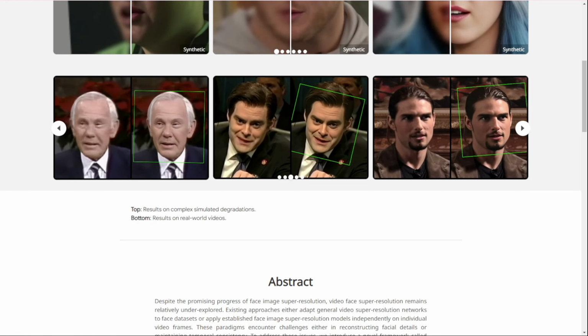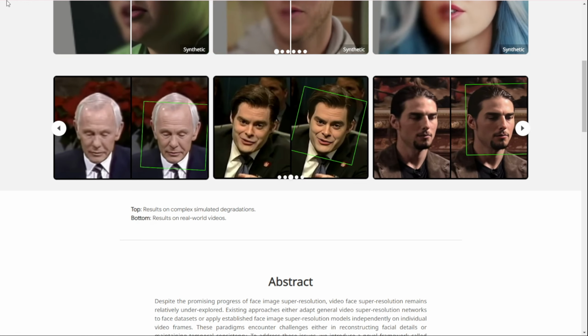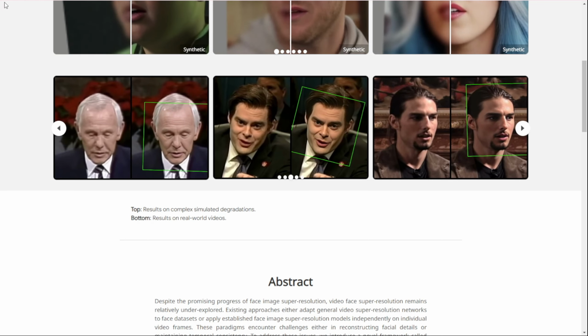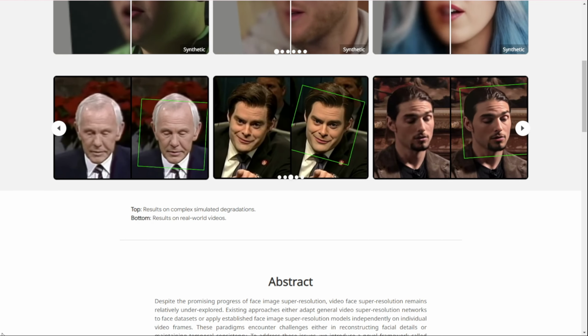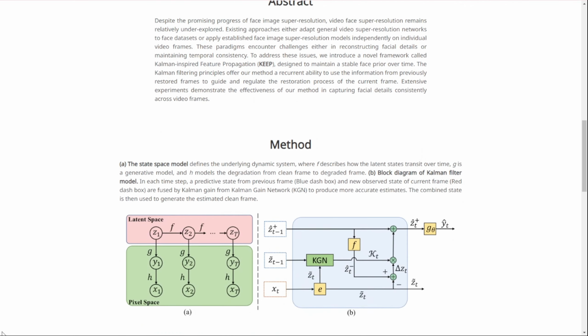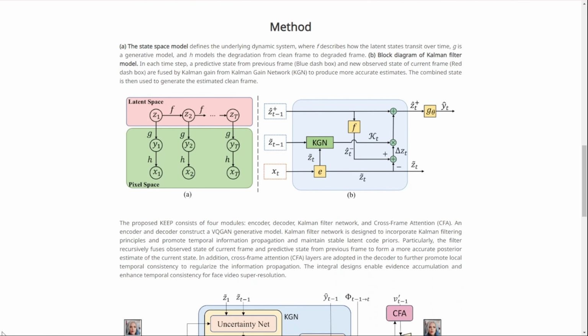They're reporting a 0.8 decibel improvement in PSNR, which is a standard way of measuring image quality. More importantly, the restored videos show much better temporal coherence, meaning the face looks consistent and natural as it moves.